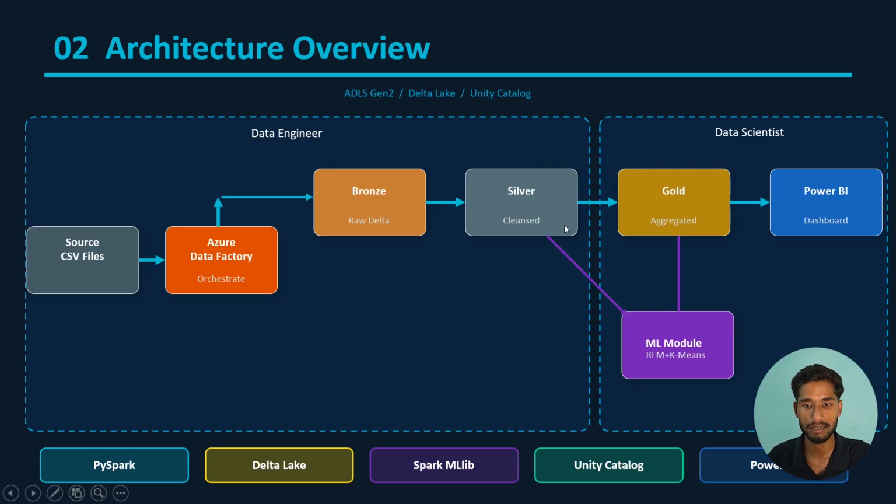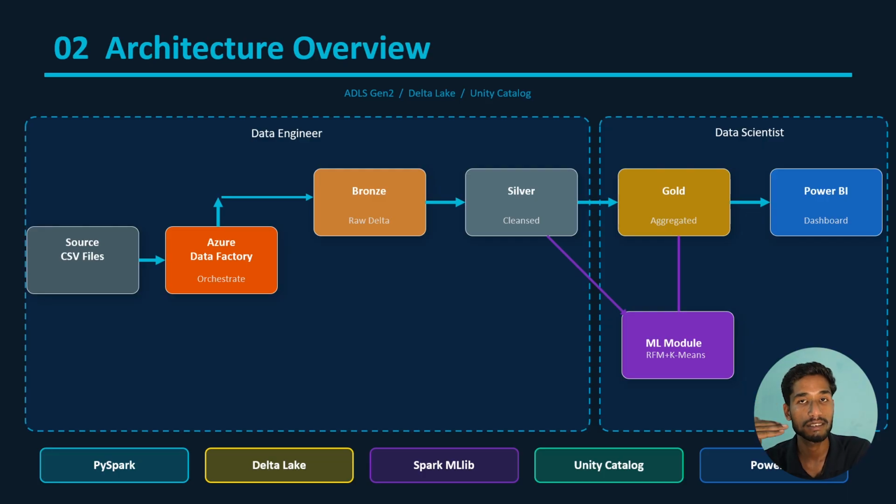Similarly, the silver layer will clean the data. So everything from taking the data from the input file to cleaning the data, this is the role of the data engineer. Everything, creating a pipeline, making sure everything is copied to the bronze layer, then the silver layer, is all done by the data engineer. Coming to the data scientist, they make sure the clean data gets transformed for ML and business reports, and at the same time data scientists ensure they build the ML models.